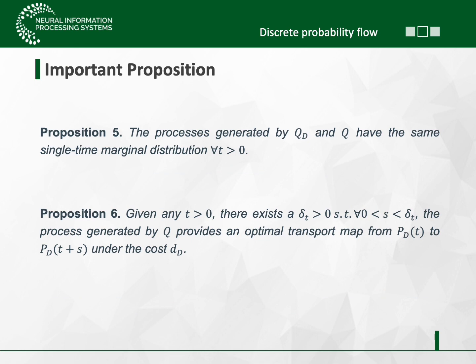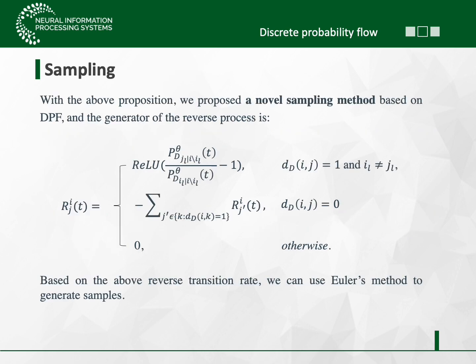Proposition 5 confirms that our proposed generation process shares the same marginal probability distribution as the original process using Q. Consequently, there's no need for retraining. Proposition 6 verifies that our proposed method constitutes the optimal transport for the original process generated by Q. In this way, we can calculate the reverse transition rate and generate samples using Euler's method.